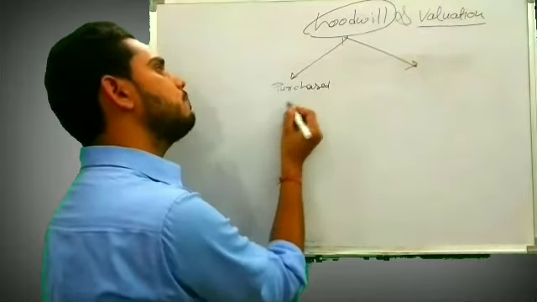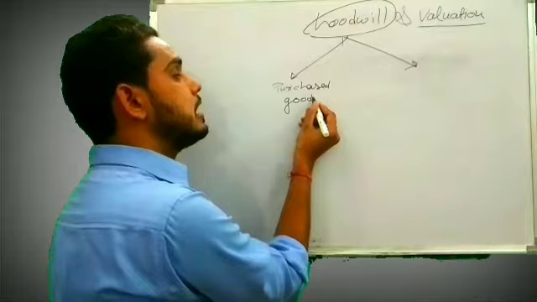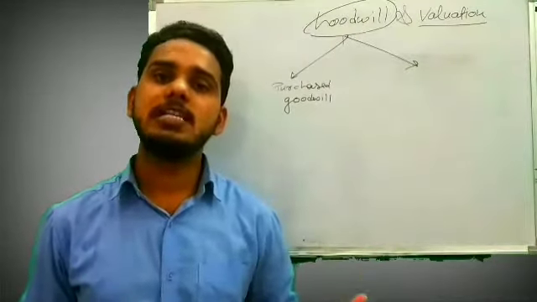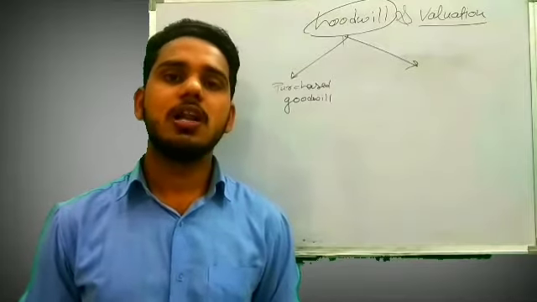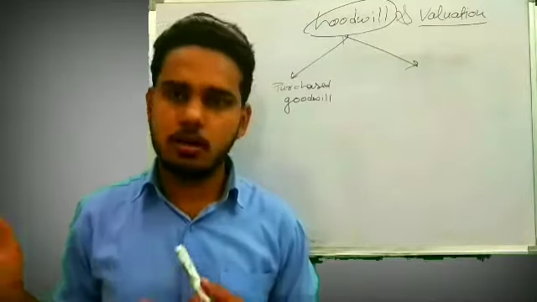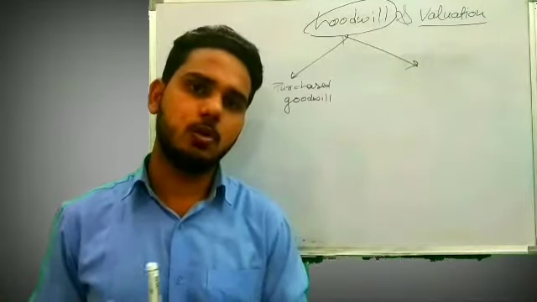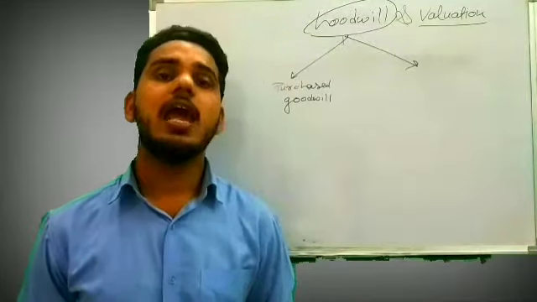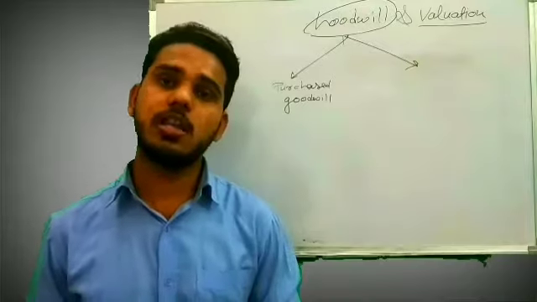Purchased goodwill means a goodwill for which we paid something to someone. For example, someone went to the Tulsian shop and asked to buy their business, and suppose Tulsian sold their business to them.